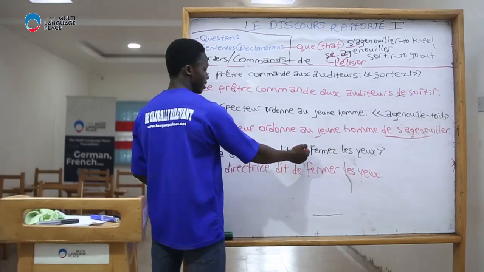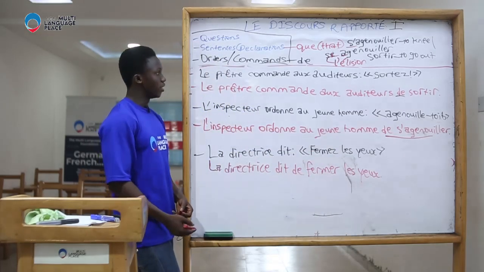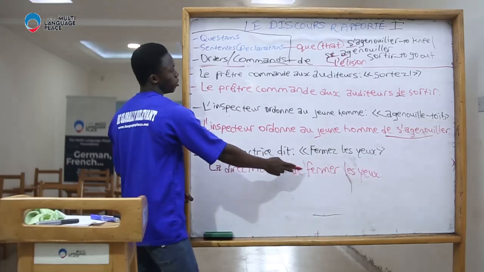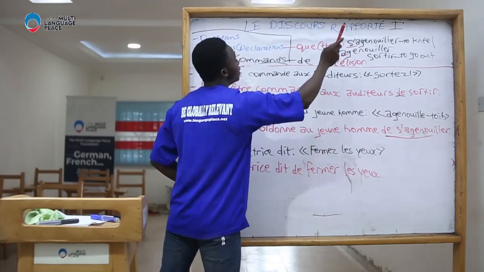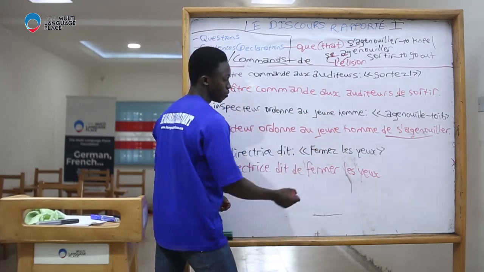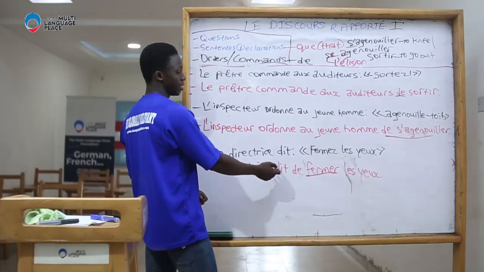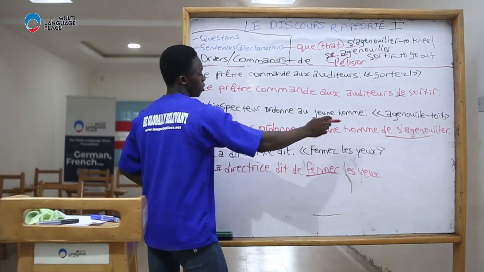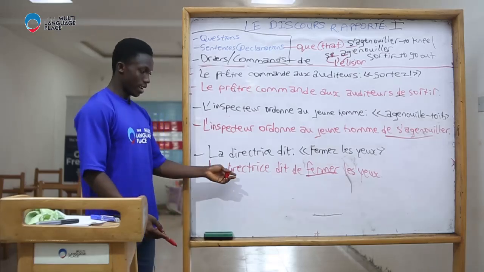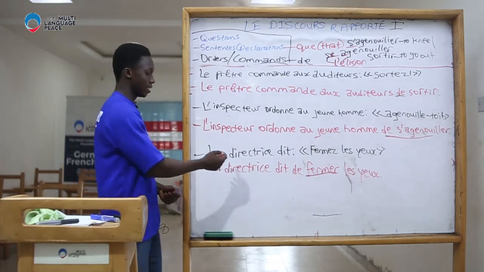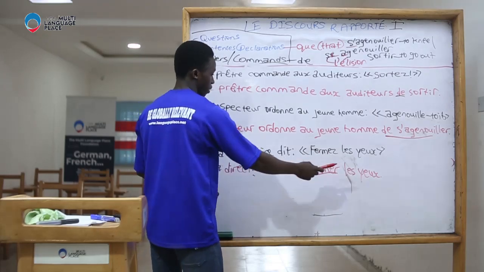Remember, to report commands, I first use de, then I change this to the infinitive form. This is derived from the verb fermer. So I say, la directrice dit de fermer les yeux. The director is ordering us to close our eyes.